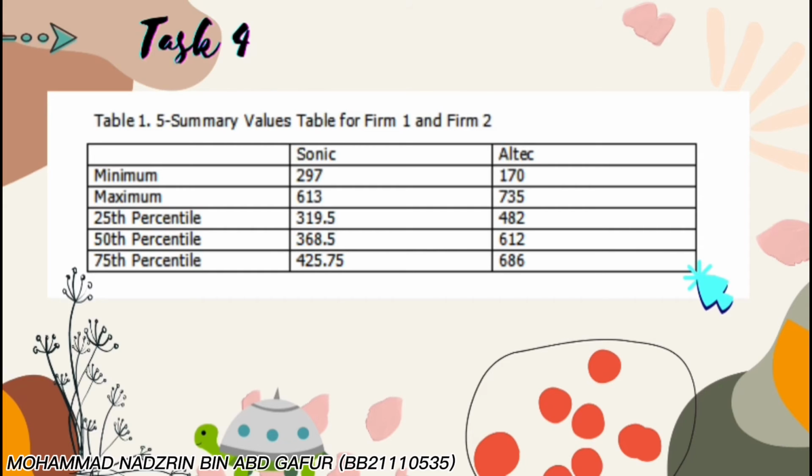We'll continue to present the second firm that we chose, which is Altec. The minimum value for Altec is 170, while the maximum value is 735. The 25th percentile for the Altec company is 482, the 50th percentile is 612, while the 75th percentile is 686.